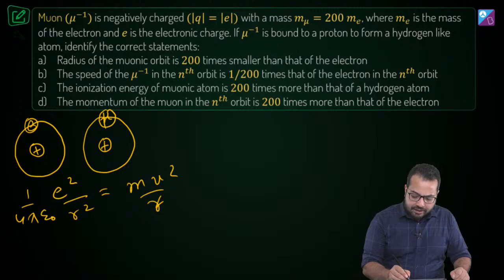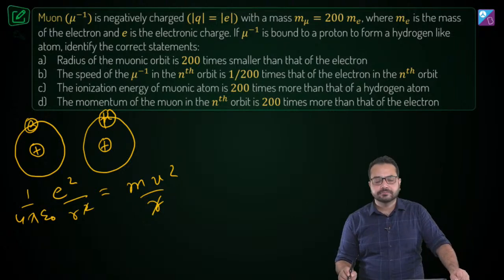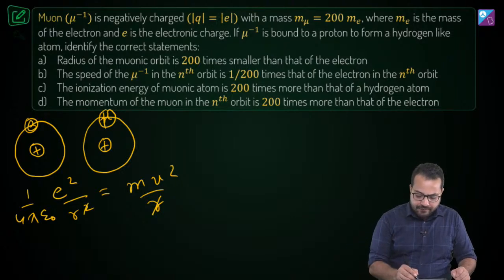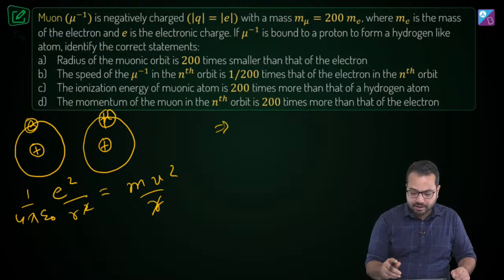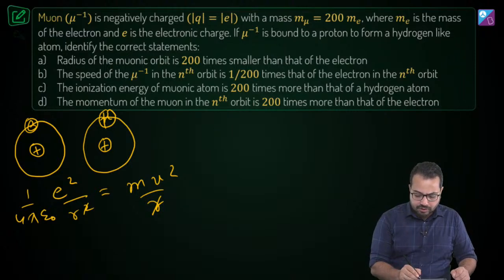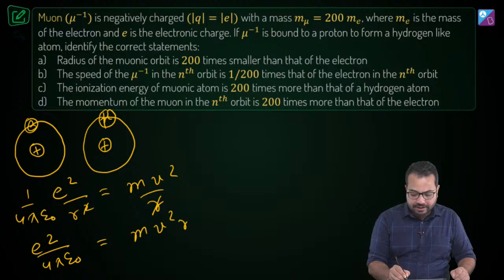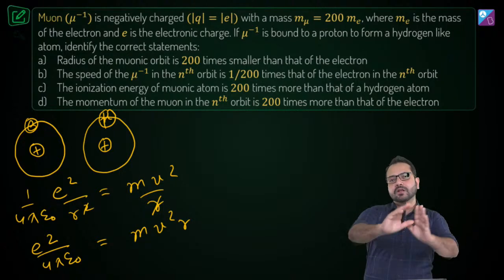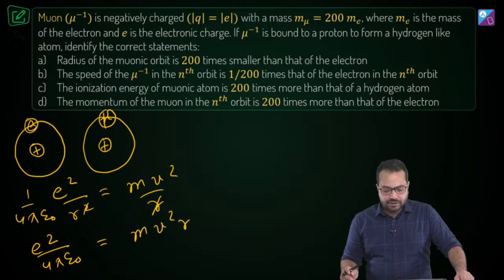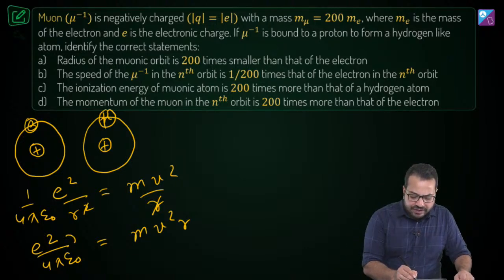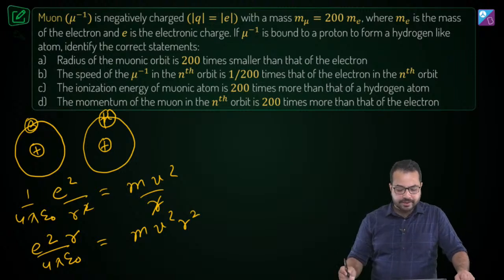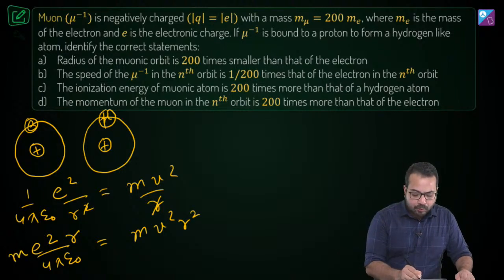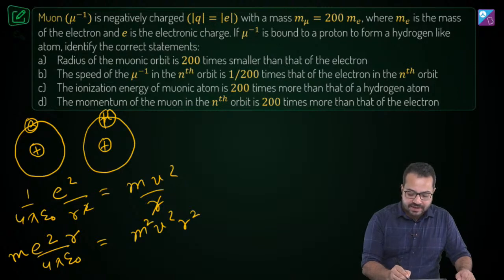So what are we going to get? This r and this r is going to go away. And what we have here, let me write it down: e square divided by 4 pi epsilon naught is equal to mv square. Is that correct? We have found this relationship. But what I'm going to do over here is multiply both sides by r, so this becomes r square, and then multiply both sides by m.